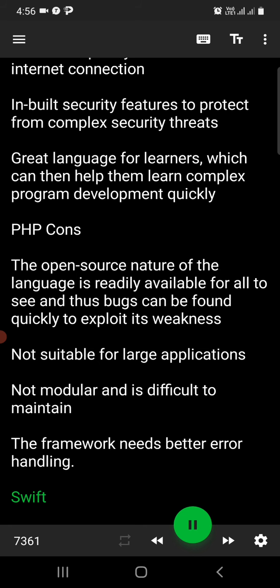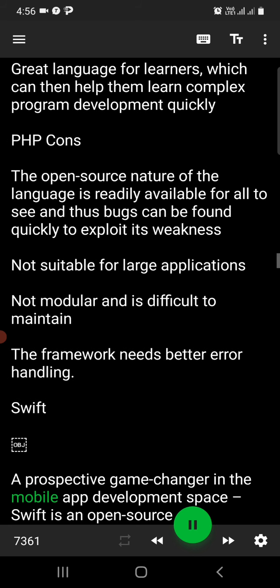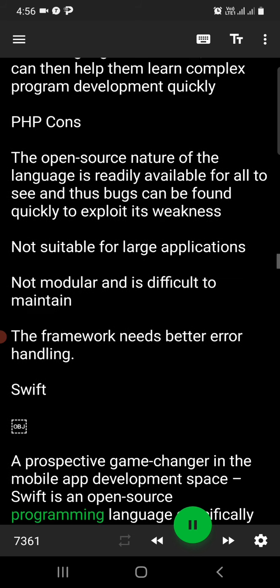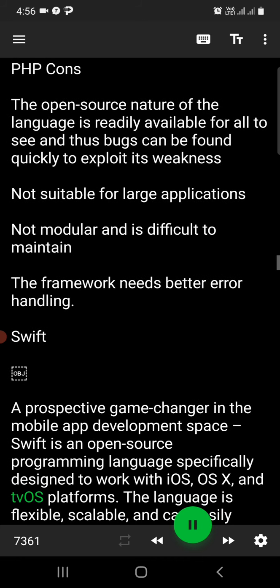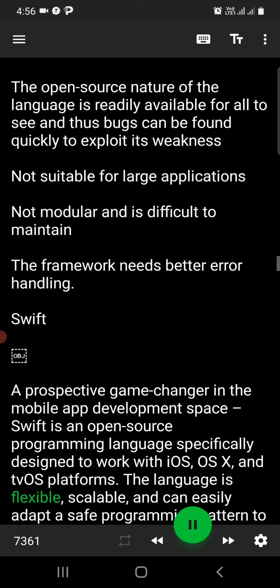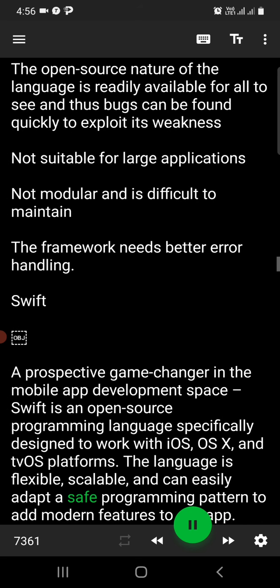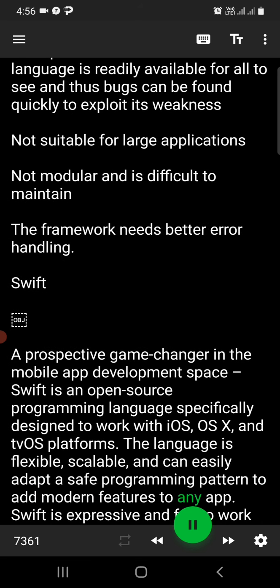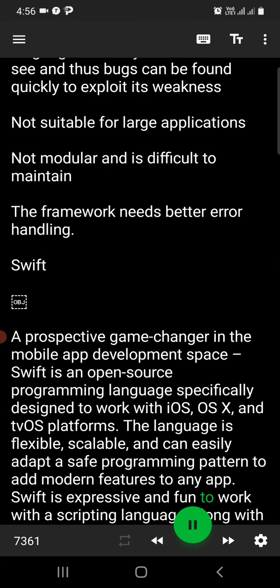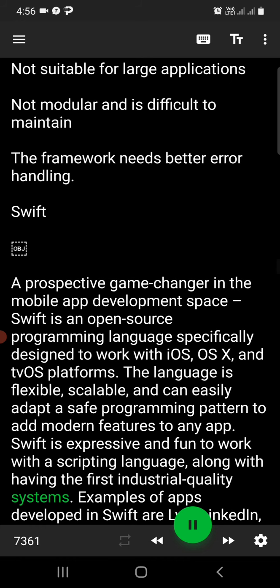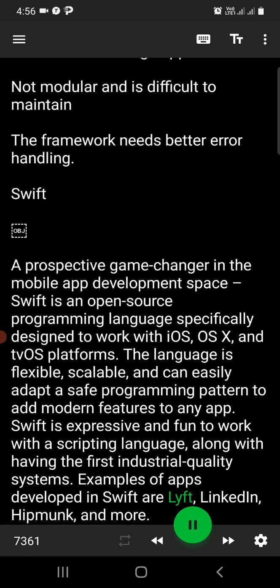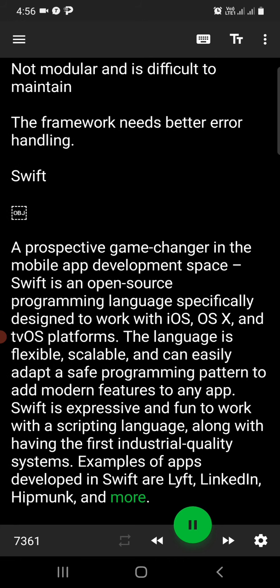Swift. A prospective game changer in the mobile app development space, Swift is an open source programming language specifically designed to work with iOS, OS X, and tvOS platforms. The language is flexible, scalable, and can easily adapt a safe programming pattern to add modern features to any app. Swift is expressive and fun to work with as a scripting language, along with having the first industrial quality systems. Examples of apps developed in Swift are Lyft, LinkedIn, Hipmink, and more.